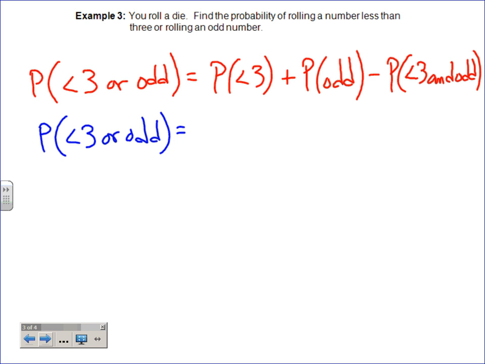So what's the probability of less than 3? What are our options here? Maybe we'll do it down over here. We could roll a 1, right? We could roll a 2. Can we roll a 3 according to this wording here? How about a 4, 5, 6? Is that what we want? No. So how many options do we have here? There's 2 out of how many total options? 6, right?